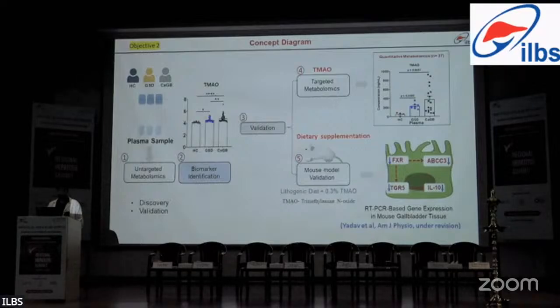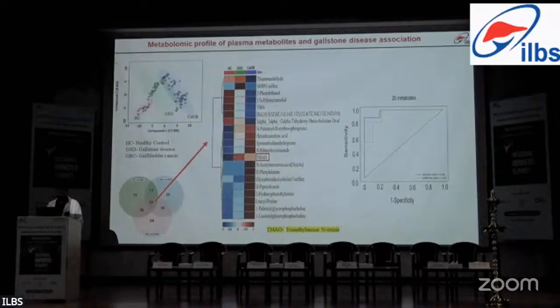Plasma sample was isolated and subjected to untargeted metabolomics. And the biomarker, which is TMAO, trimethylamine oxide, was identified, and this was further validated using targeted metabolomics to find out the actual concentration of TMAO in the plasma sample, and a mouse model was developed. This mouse model and the tissue from these mice were taken for gene expression. And then the plasma metabolomics from the discovery cohort shows again the PCA plot shows association of different samples, and also shows the distinction of these samples across different groups.